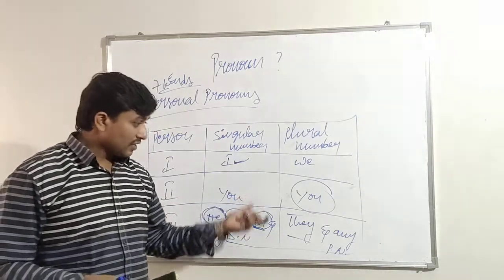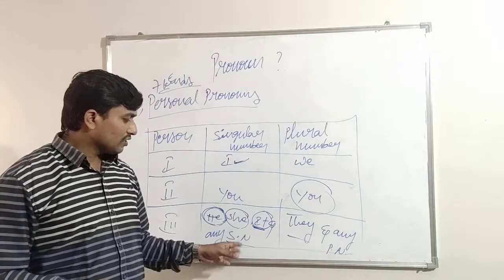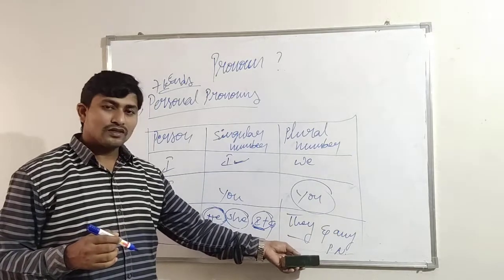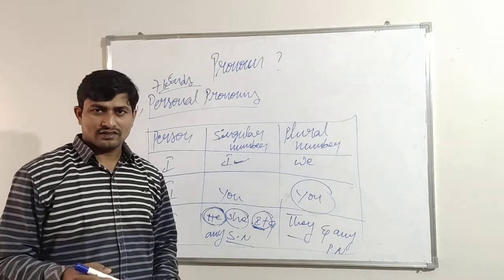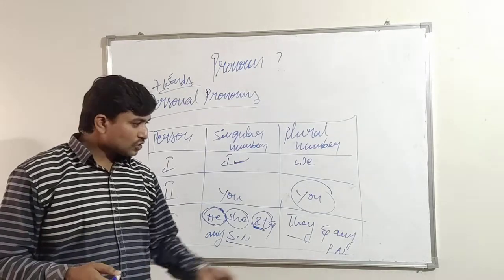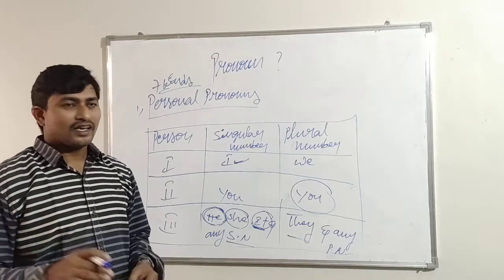What is that? They. And then what about any plural number? As we discussed here, this pen is mine. Pens. These pens are mine. Plural number. These pens are mine. Have you understood? These books are mine. This is called what here? Plural number, etcetera. Have you understood?